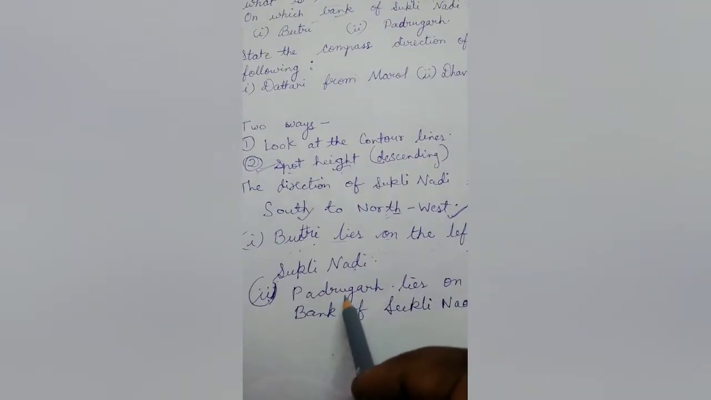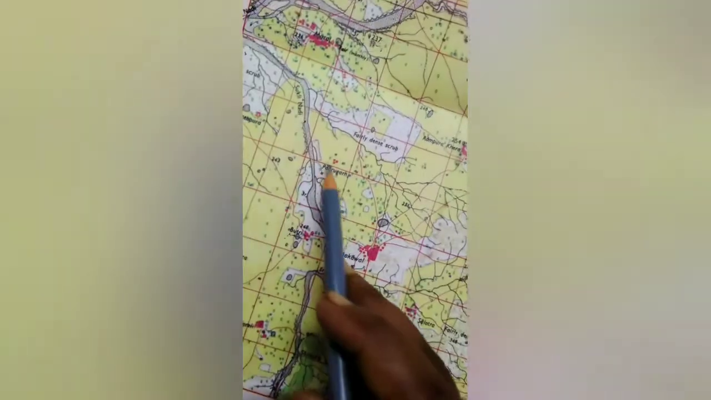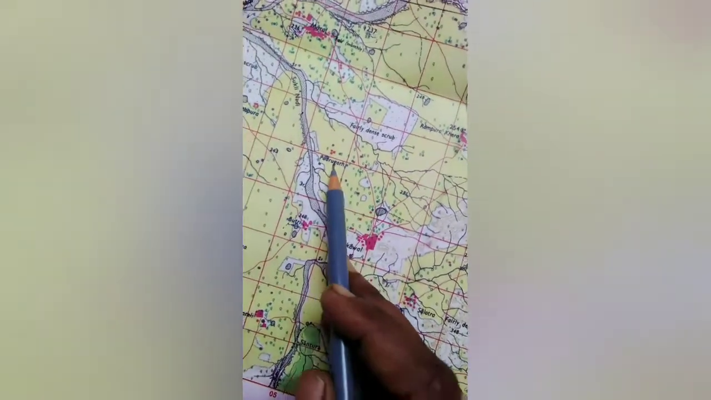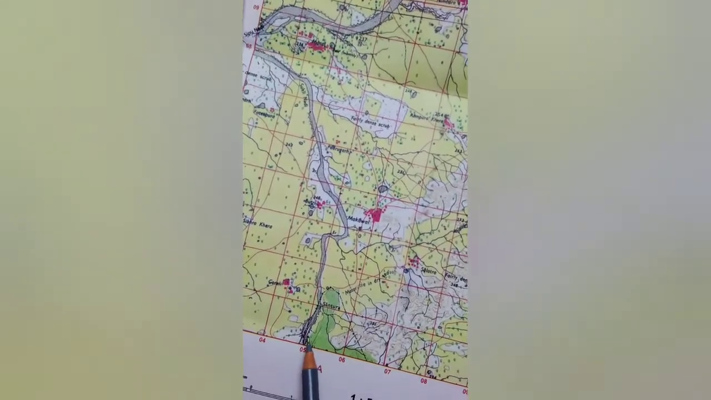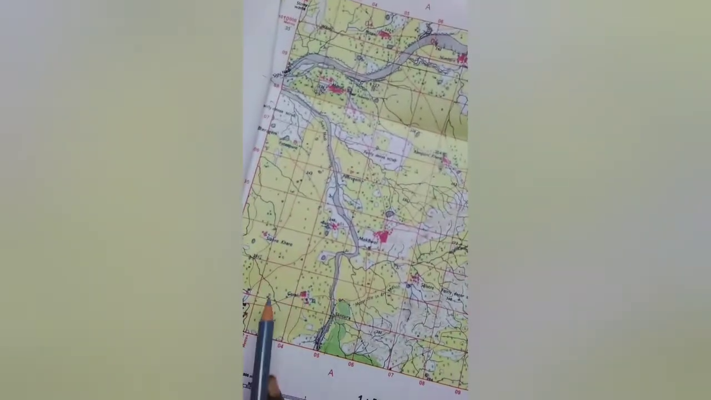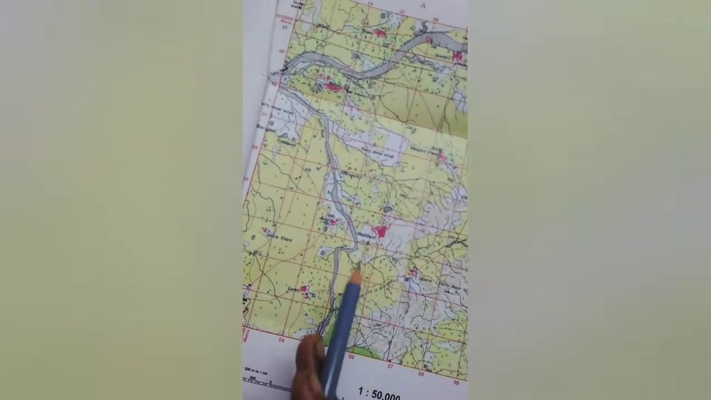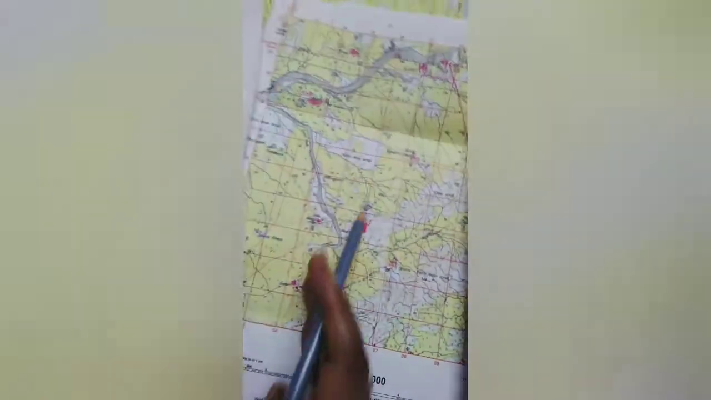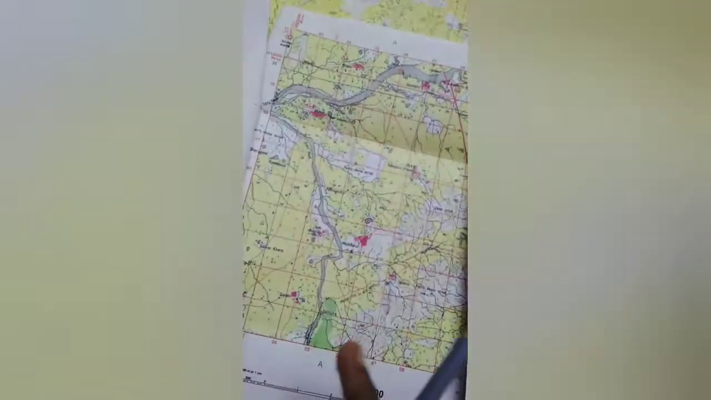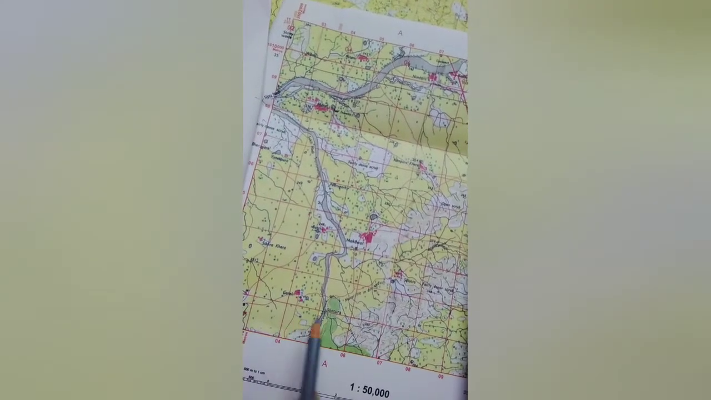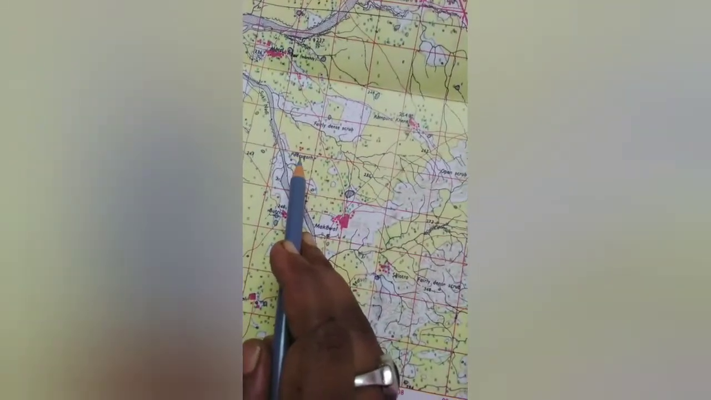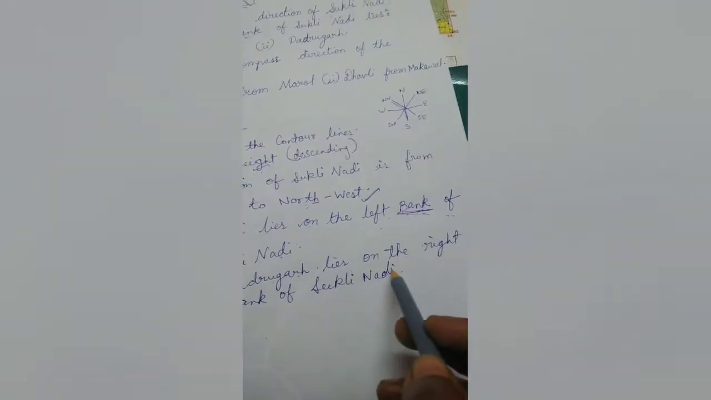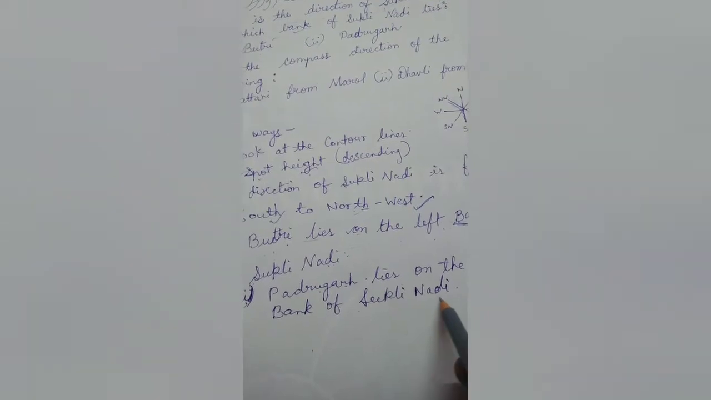Okay. Now next one is the Padrugarh. So Padrugarh, here you can see that is here, this side. So same thing you have to do. You're standing here from the direction of this river. You are looking at this river, looking straight and at the direction also. So you imagine this is your left hand and this is your right hand. So Padrugarh is where? That is on your right side. So that is why your answer will be Padrugarh lies on the right bank of Sukli Nadi.